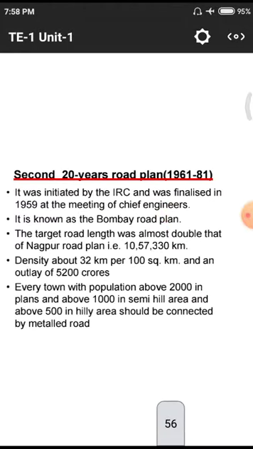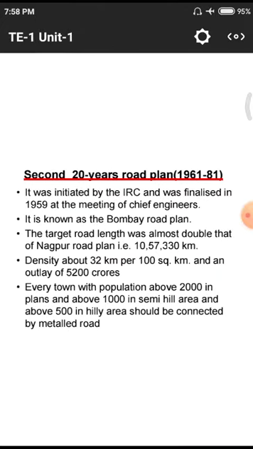In the second 20-year plan, the span is from 1961 to 1981. This plan was developed at Bombay, so it was called the Bombay Road Plan. First one is the Nagpur Road Plan, and the second one is the Bombay Road Plan.